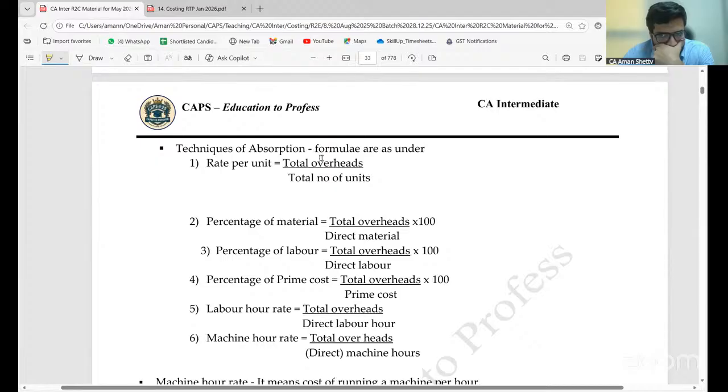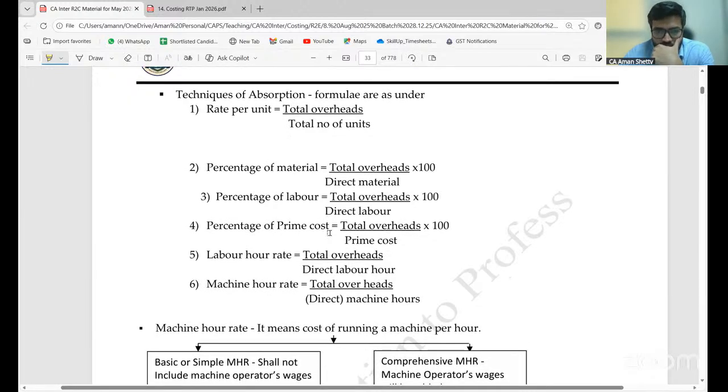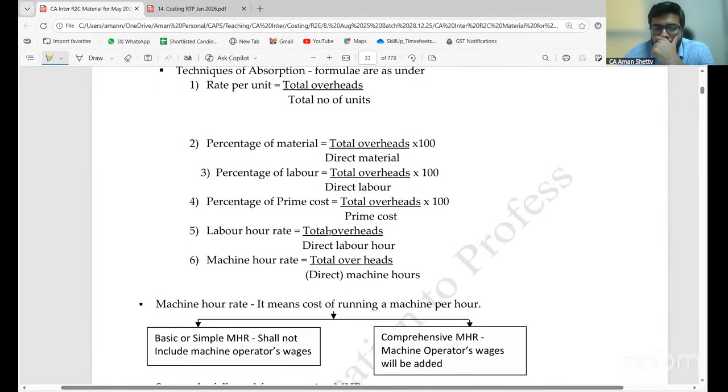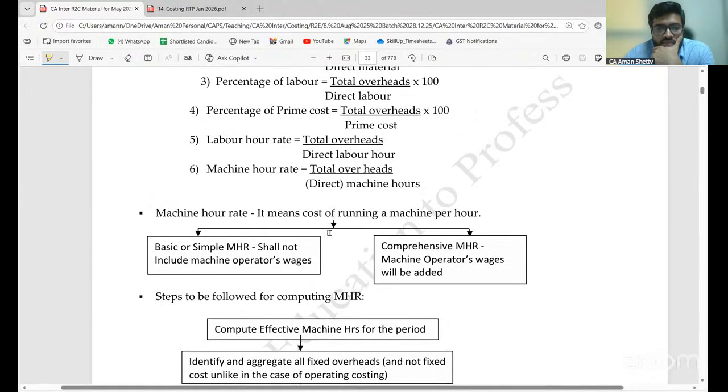Rate per unit: total overhead divided by total number of units. Percentage of material: total overheads divided by direct material into 100. Percentage of labor: total overhead divided by direct labor into 100. Percentage of prime cost: total overhead divided by prime cost into 100. Labor hour rate: total overhead divided by direct labor hours. Machine hour rate: total overhead divided by direct machine hours.